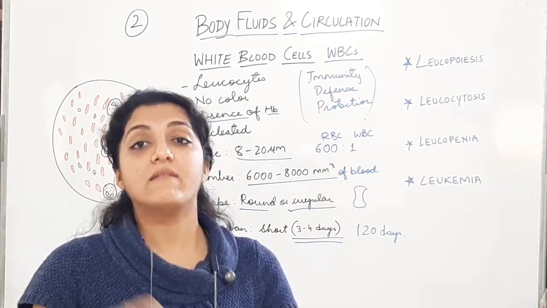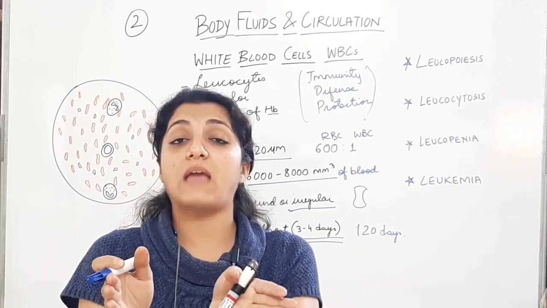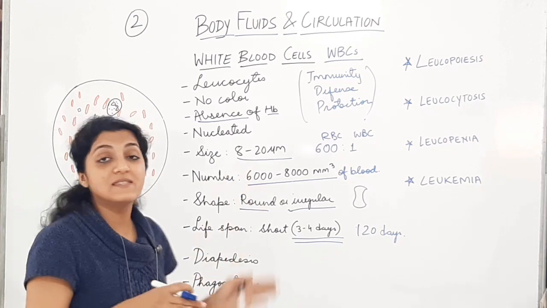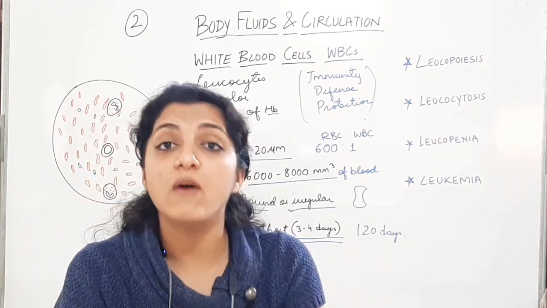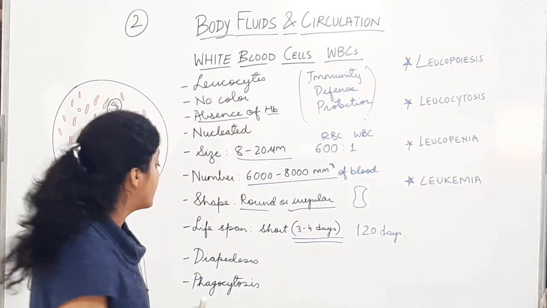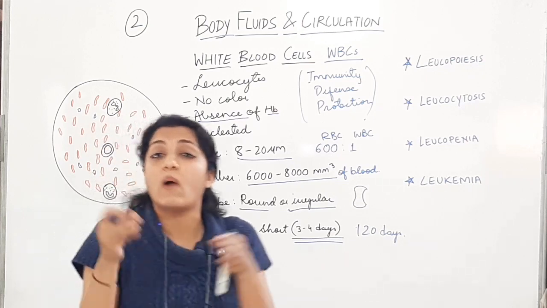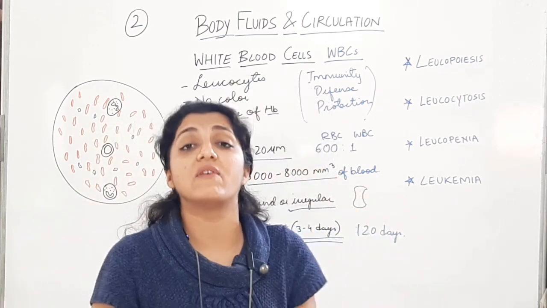So wherever there is some injury, wherever there is some inflammation, they squeeze out from the capillaries and come to the site of infection. Because of this irregular shape, they can easily come out from the capillaries at the site of infection. This is called diapedesis. It is the squeezing out of the white blood cells from the narrow capillaries at the site of infection.